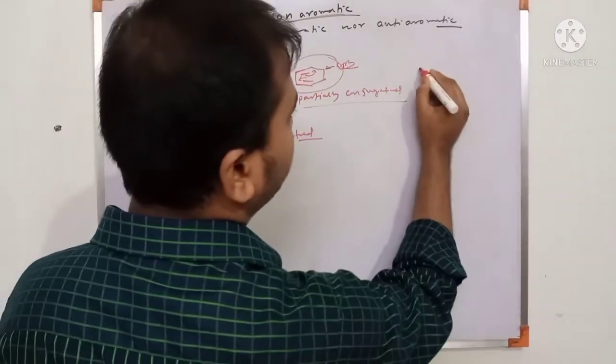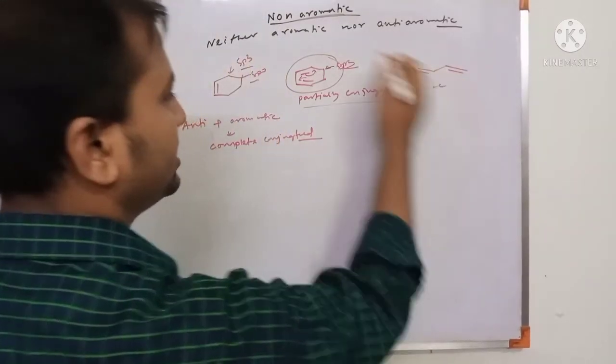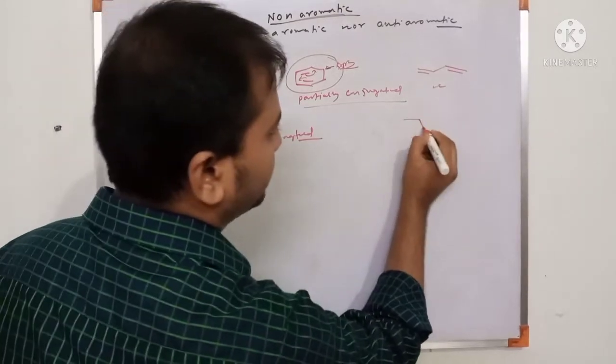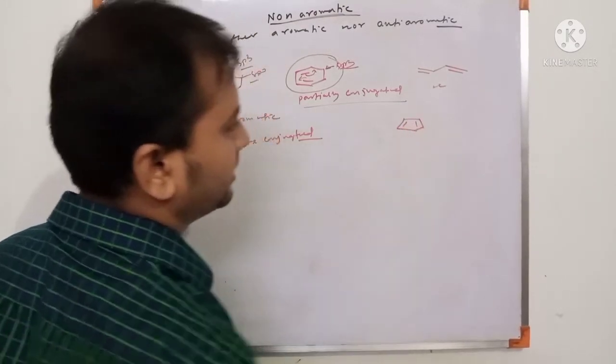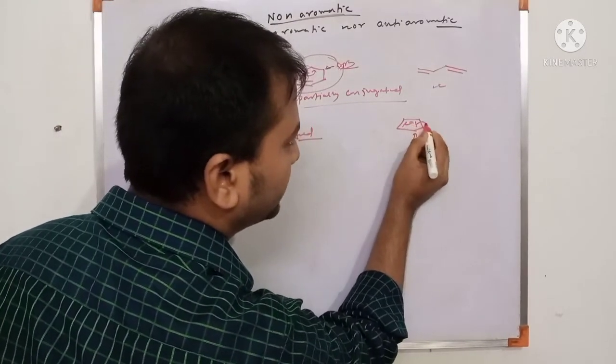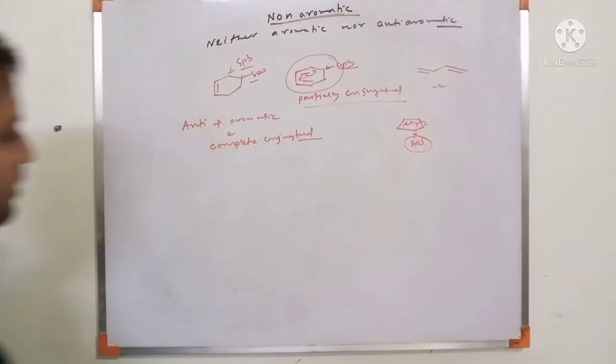Another example, suppose this is an acyclic system. This is not cyclic. This is also a non-aromatic compound. And another, suppose this is an sp3 hybridization. This is partially conjugated, not completely conjugated. So this is a non-aromatic compound.